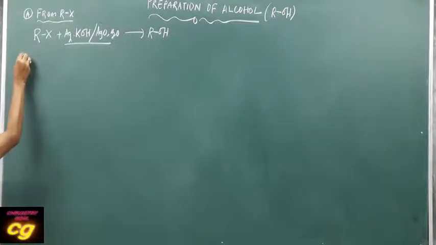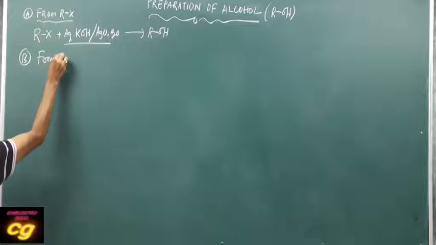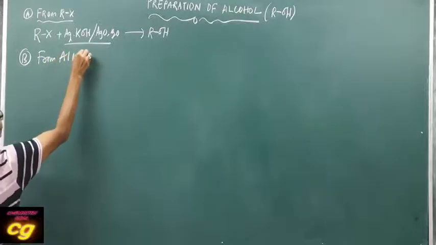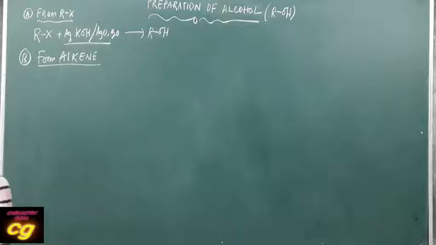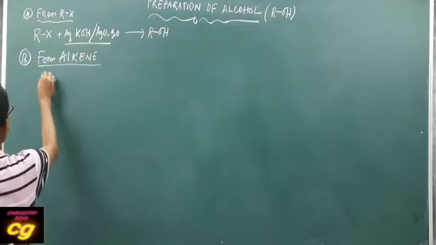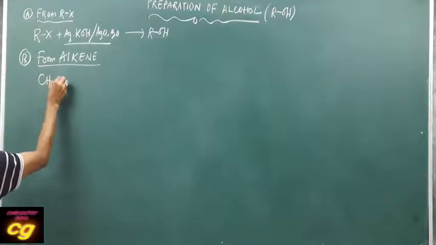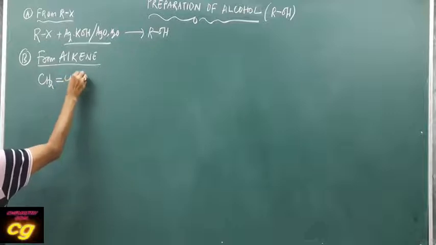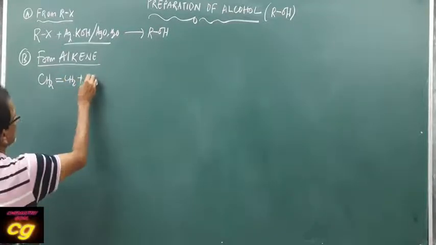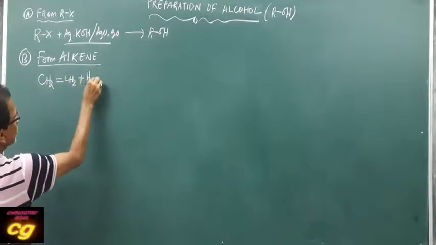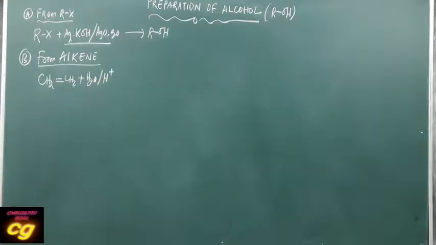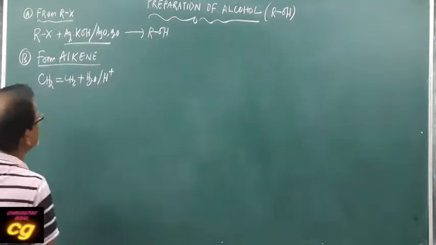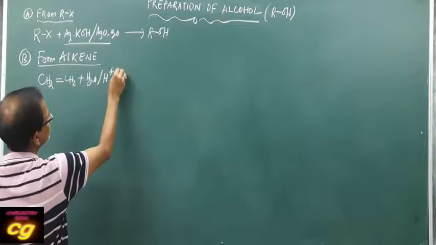Second preparation, that is from alkene. From alkene also you can prepare alcohol. How? You take any alkene, let it be like this, plus water in presence of diluted acid. Here the acid generally used is sulfuric acid.